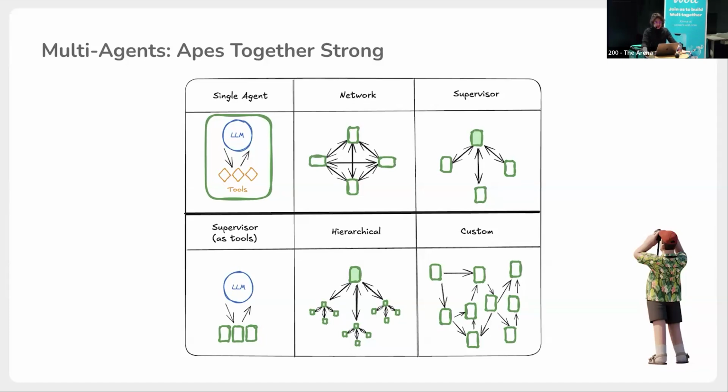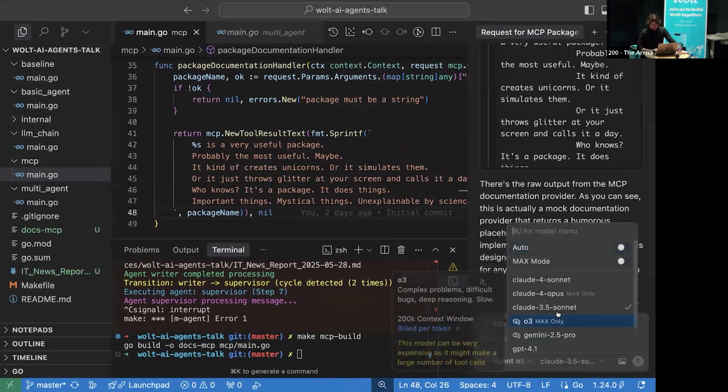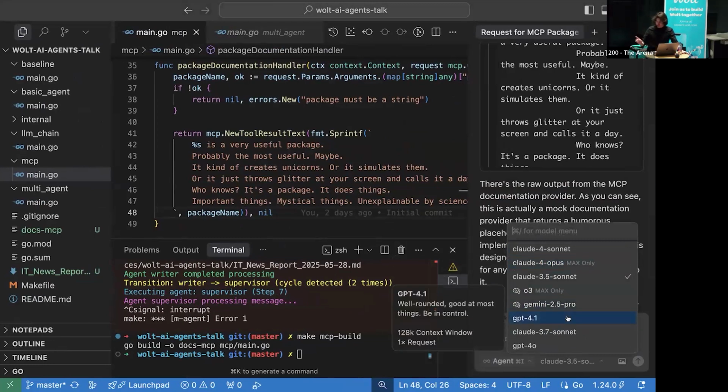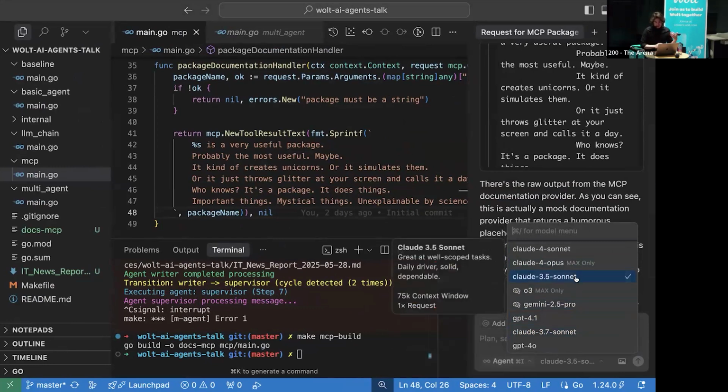Also, here it's important to choose the right model for it. If we open even Cursor here, we can see that it has different models, and the Cursor documentation also provides some decision tree for what model you need to use. For example, if you need more creative AI, you need to choose Claude 3.7 in thinking mode, if you have some large task that needs creativity. But if you have some deterministic steps that you need to execute, it's better to use Claude 3.5 because it's less creative. So it's mostly about control: if you would like to control it, you would choose this model. It's also about choosing the right models for the right tasks. Thank you.